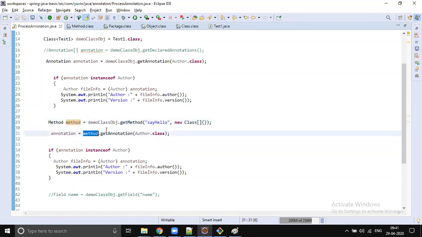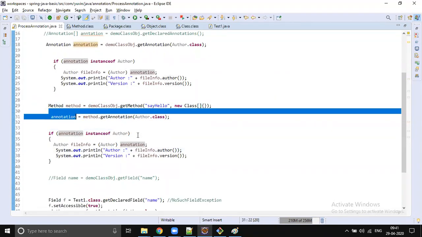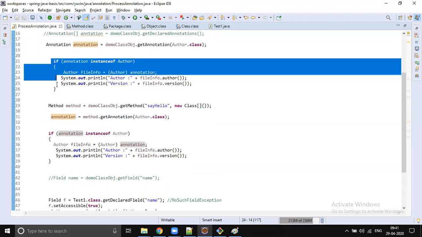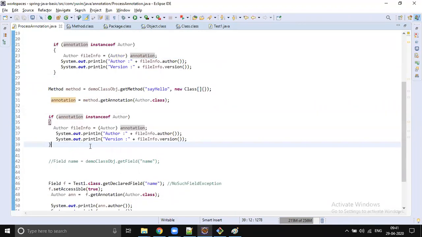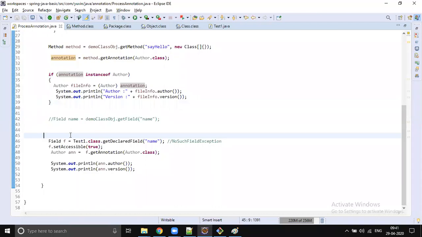On the method object I call getAnnotation, then I get the Author annotation information, and I can print who the author of the sayHello method is and its version. First I print the class annotation information, next the method annotation information, and finally the field.